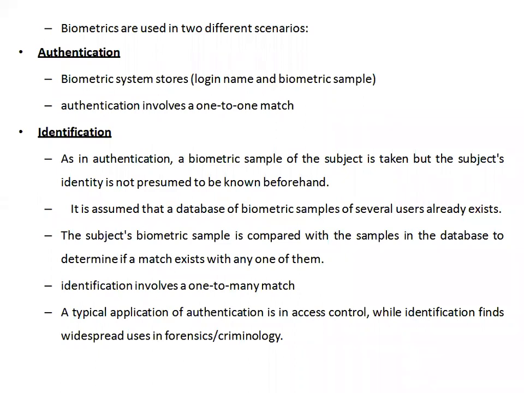When you give your attendance by standing in front of the biometric system, by showing your face, then it is going to match your face with all the faces which are available in the database. It is called one-to-many matching. Your one face is going to match with many faces which are available in the database.